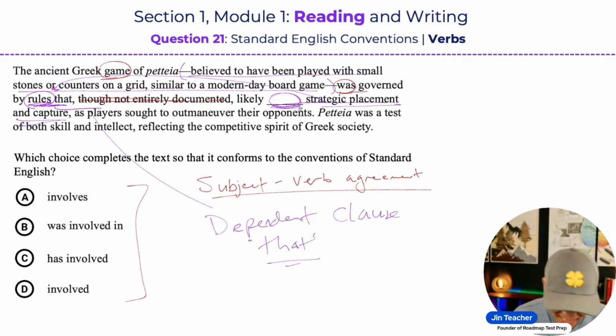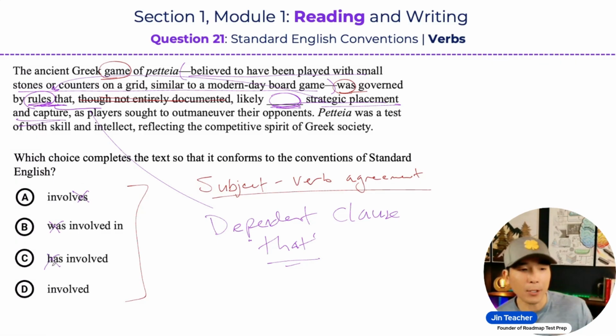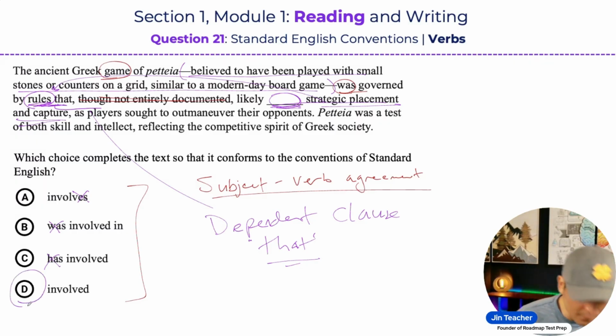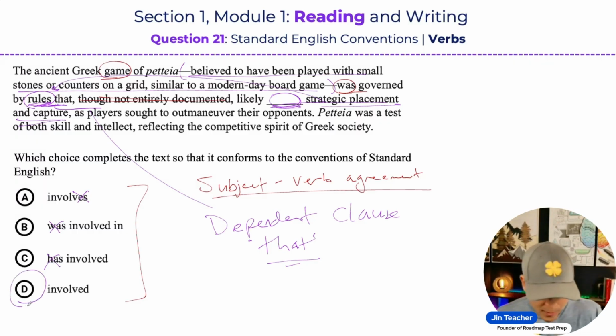Because of that, I know that answer choices A, B, and C are all going to be incorrect for the exact same reason. These are all singular verbs, thus creating what's called subject-verb disagreement, where a plural subject like rules takes a singular verb, and that's a grammatical error. So the way that we fix this is we can use a plural verb, or in this case, we just use the past tense verb involved.